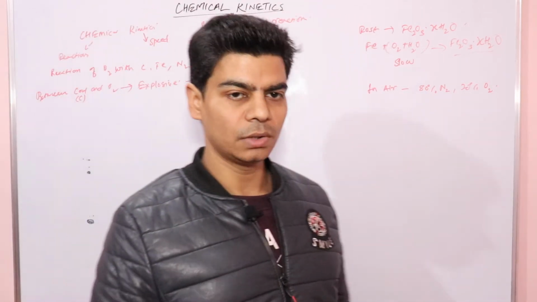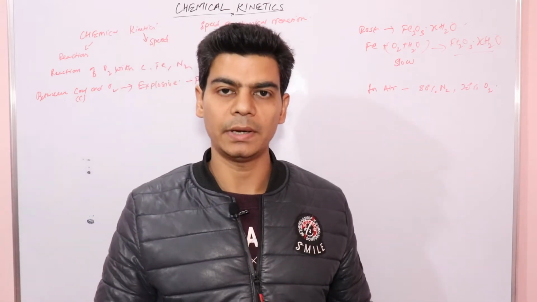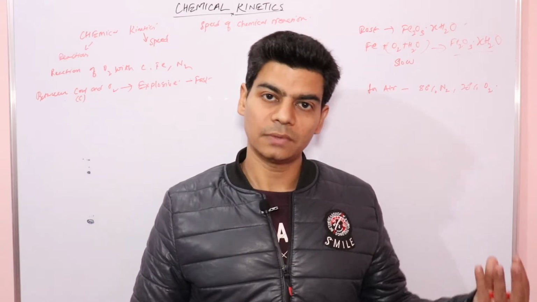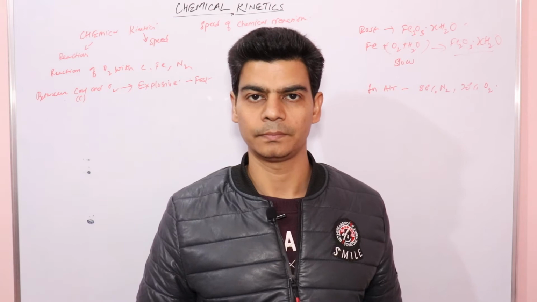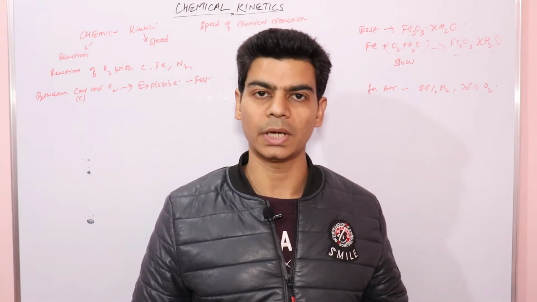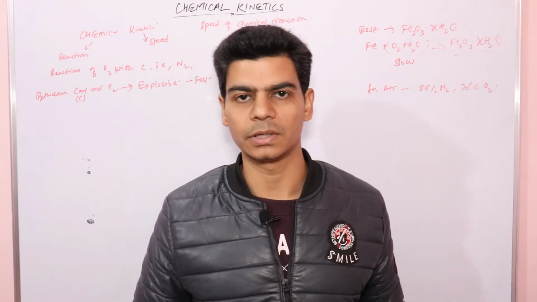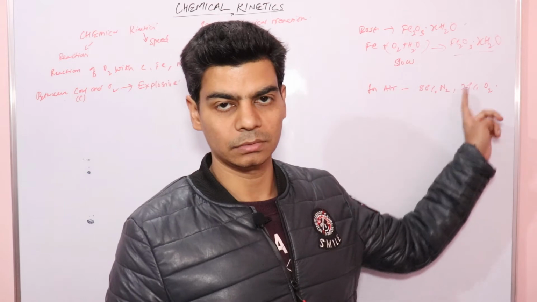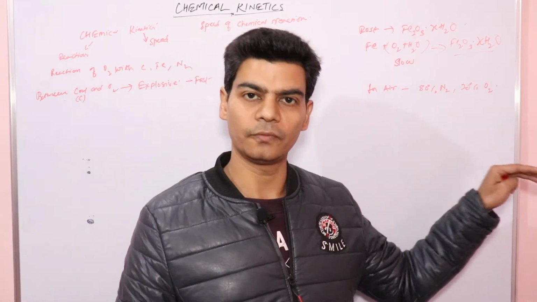And one thing we know, that nitrogen doesn't react with oxygen in air normally, right? And what is the function of nitrogen in air? It dilutes the effect of oxygen, right? If there is no nitrogen in air, everything may catch fire. So it dilutes the effect of oxygen in air, and it doesn't react with oxygen at normal temperature of air.